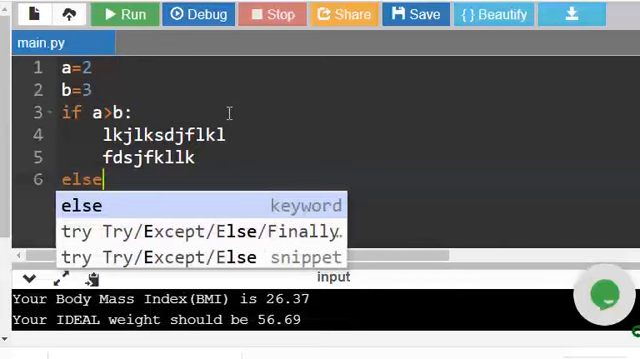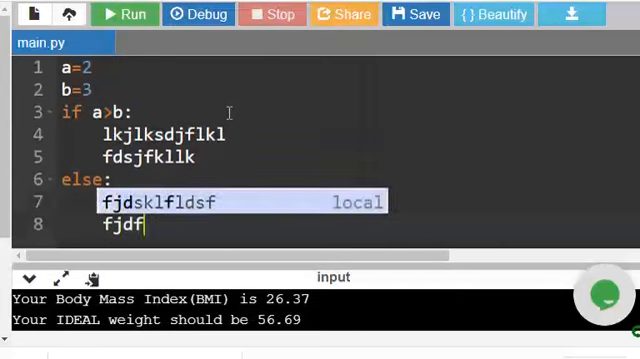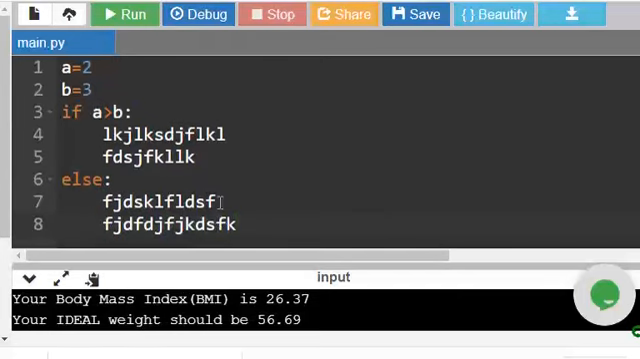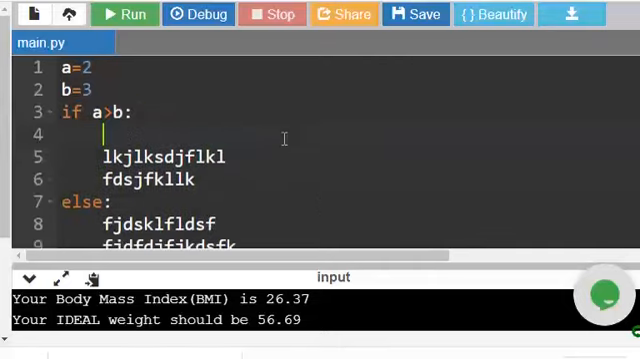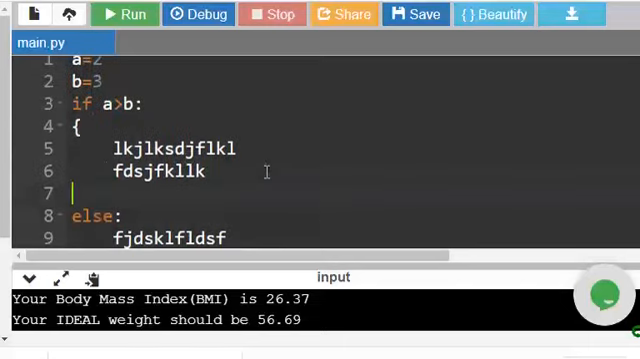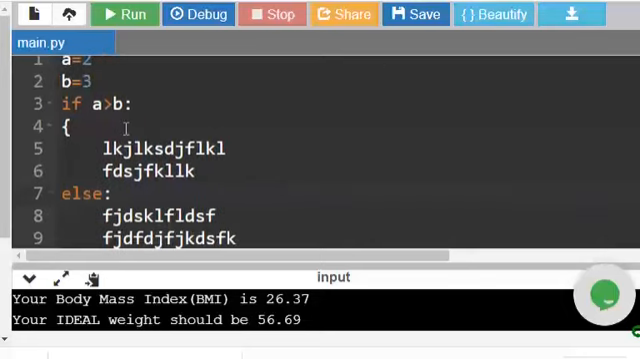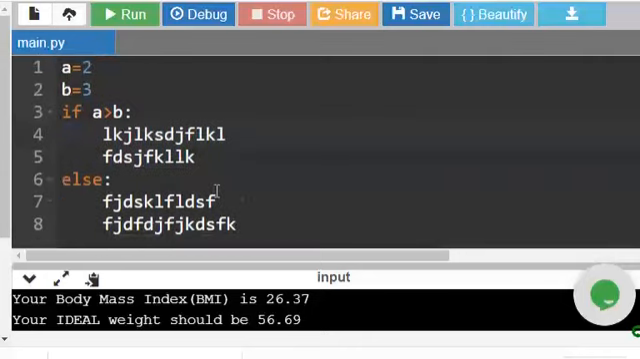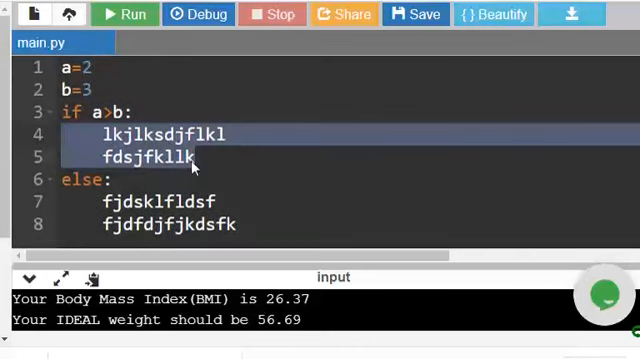If it is false, this block of statements will get executed. Any number of statements, any number of lines of code. But all this to be indentation. We have to use the indentation. In other languages like C, C++, Java, we use curly brackets like this, and indentation is optional. But here indentation is mandatory because we don't use any curly brackets or any brackets. So in Python, indentation is mandatory.